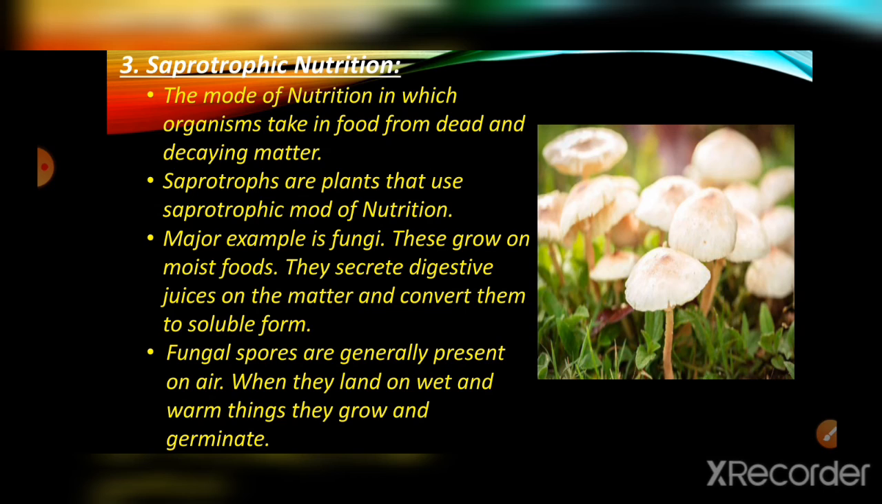So one of the major examples for this is fungi. These grow on moist foods. Actually, fungal spores, which are a component of fungi, are generally present in the air, and when they see a wet or warm place, they go there, germinate, and then start growing. So it grows mainly on moist foods. So they actually secrete digestive juices on the matter and convert them into a soluble form so that it can digest easily.